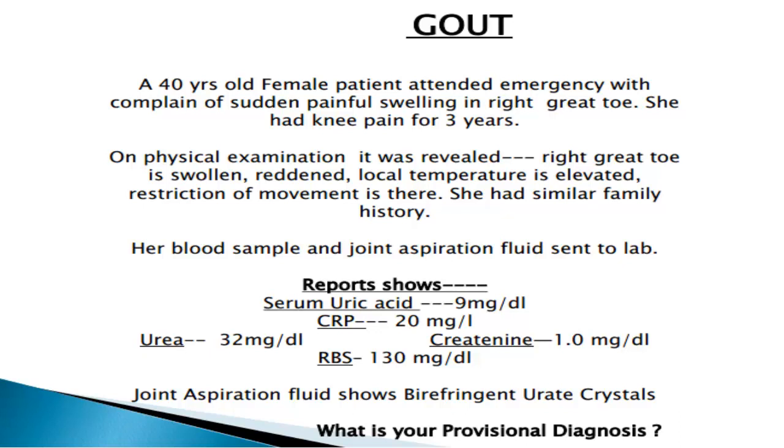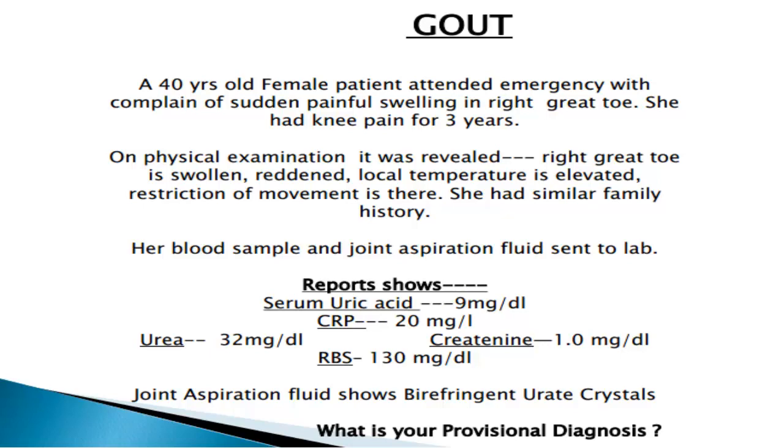CRP is also high, and urea, creatinine and RBS are normal. Now the joint aspiration fluid shows birefringent urate crystals. This is typical of gout. So our diagnosis is gout.